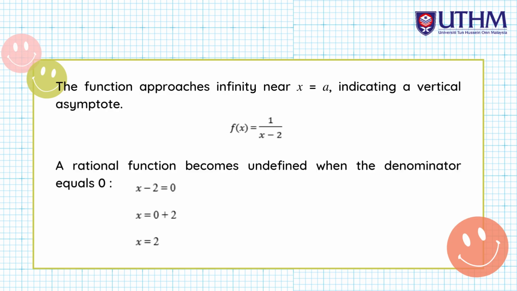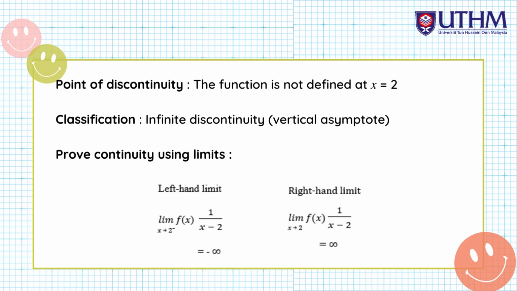f(x) equals 1 divided by x minus 2. A rational function becomes undefined when the denominator equals 0. x minus 2 equals 0, so x equals 2. So, the point of discontinuity is that the function is not defined at x equal 2. For the classification, it is an infinite discontinuity, vertical asymptote.